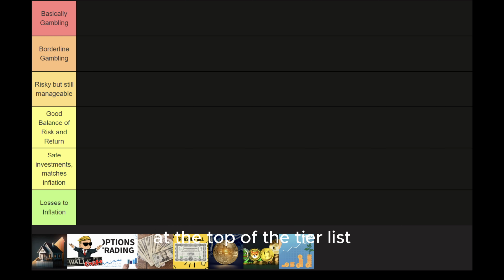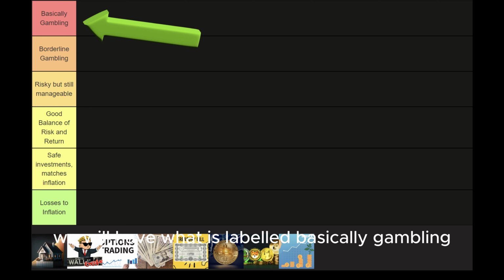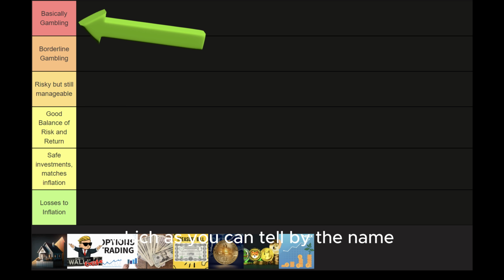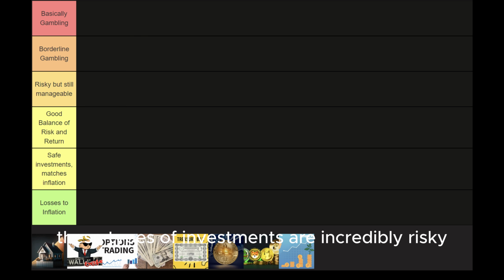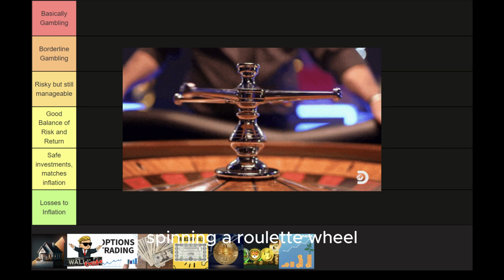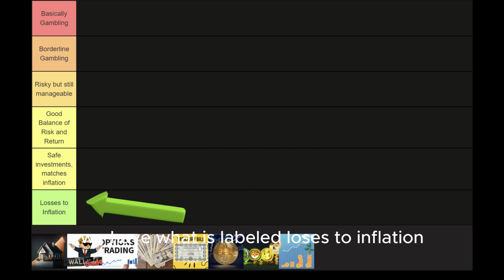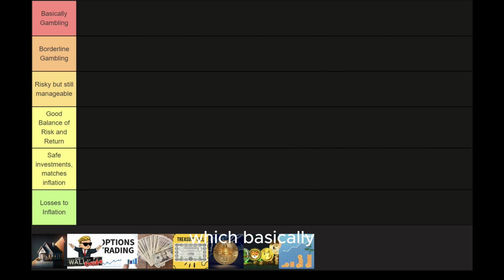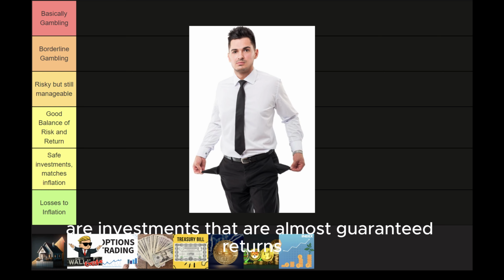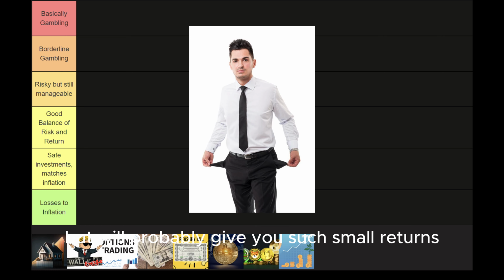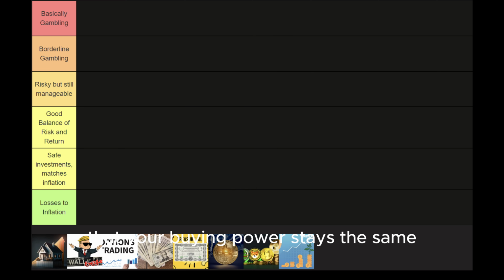At the top of the tier list, we will have what is labeled basically gambling, which, as you can tell by the name, means that these types of investments are incredibly risky with chances of incredible returns which are basically the same as spinning a roulette wheel. At the bottom we have what is labeled loses to inflation, which basically are investments that are almost guaranteed returns but will probably give you such small returns that your buying power stays the same most of the time. Everything else in the middle is basically self-explanatory, so let's get on with the video.